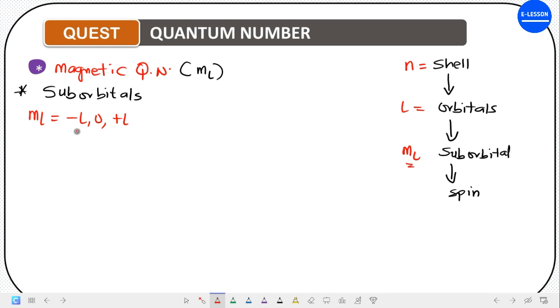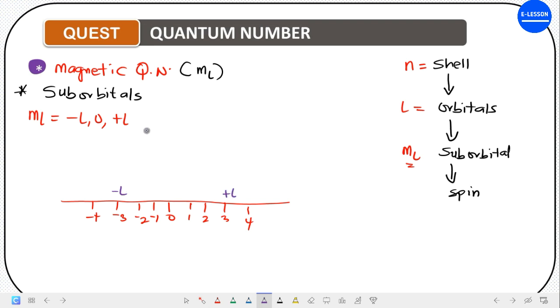What do I mean by that statement? Start from minus l, then you count like on a number line. For instance, you have 0 here. Let's say this is minus 4, minus 3, minus 2, minus 1, then here will be 1, 2, 3, and 4. If l is 3, it means here will be minus 3, minus l. That means you have to count from minus 3 to plus 3, in a situation where l is equal to 3.